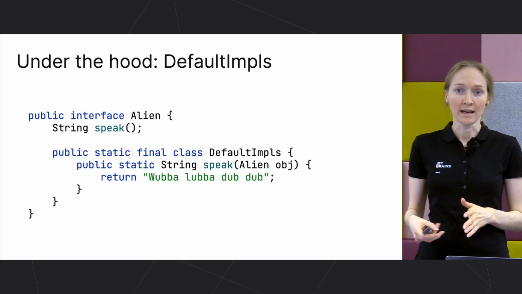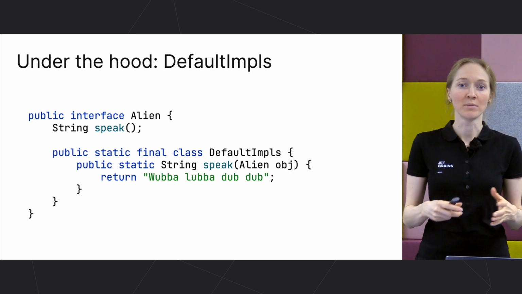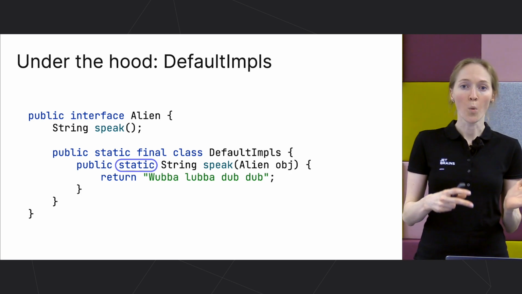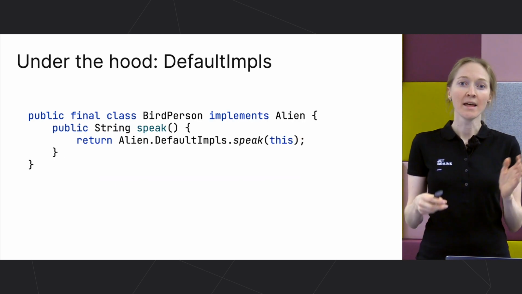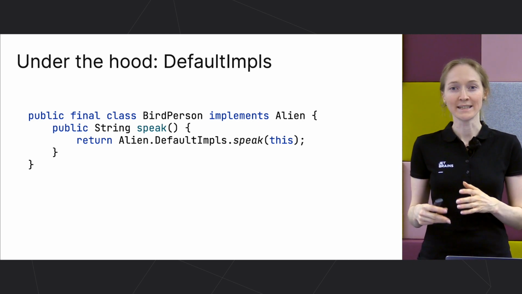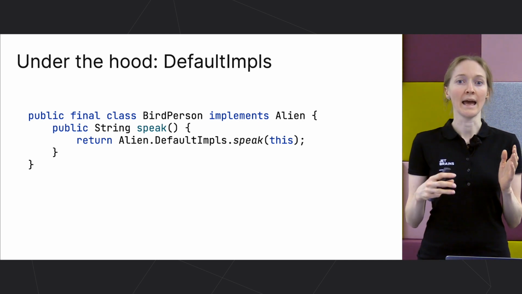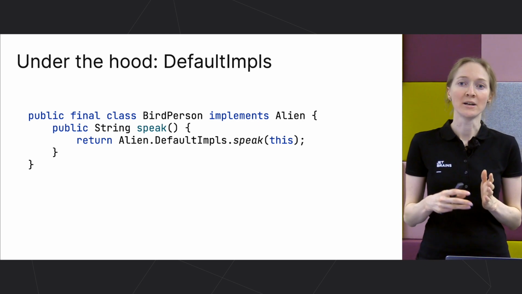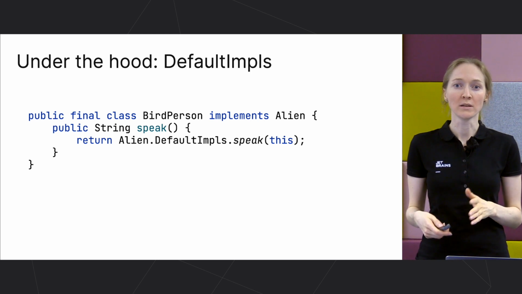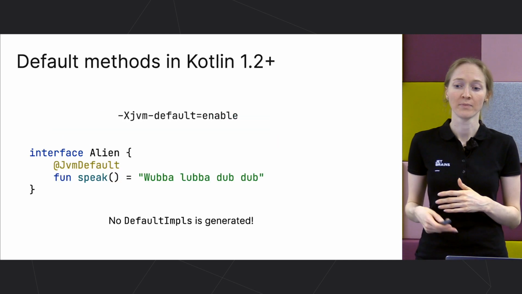It generates an additional static class inside this interface that contains the implementation as a static method. Then, when you extend this interface, the Kotlin compiler automatically inserts the method that only delegates to that static method defined in an additional class. And that works for Java 6. But for Java 8, when you already have the JVM support for default methods, most probably you don't want this overhead of an additional DefaultImpls class.